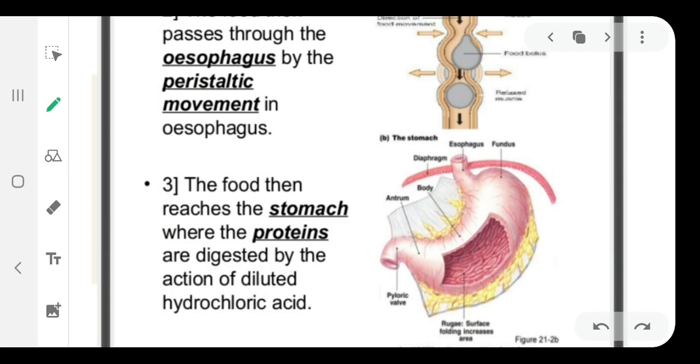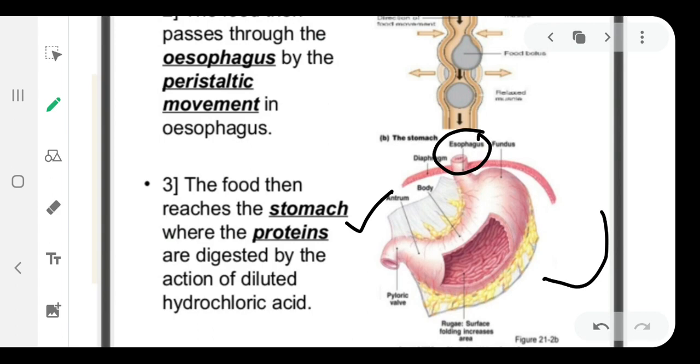Now we have reached the third part of our alimentary canal, the third organ, that is the stomach. What is the stomach? You can see it is U-shaped. It is a U-shaped bag-like structure which stores the food, and it opens from the esophagus and ends at the small intestine. After the stomach, the small intestine comes.